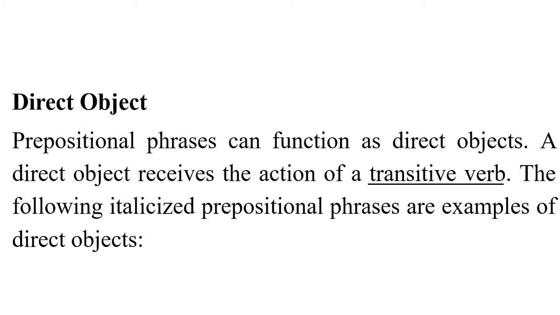It's impossible for you to follow functions without knowing these types. So a direct object is a function that a prepositional phrase can have after a transitive verb, after an action verb.